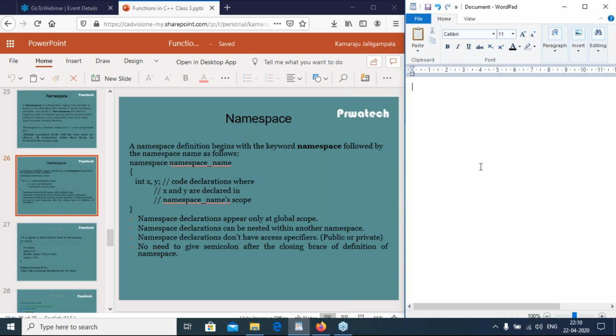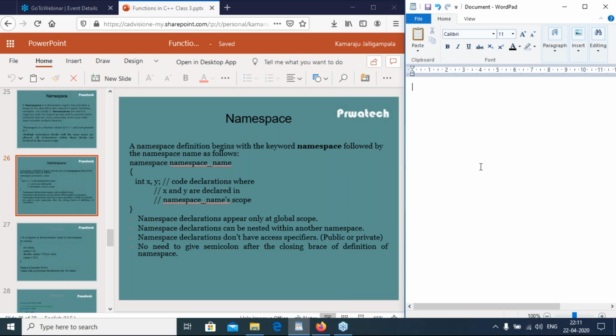Namespace declarations can be nested within another namespace, like we have nested for loops, nested while loops, nested switch, nested if else. Like that, we can have nested namespace declarations. Namespace declarations do not have access specifiers, that means no public, private, or protected.